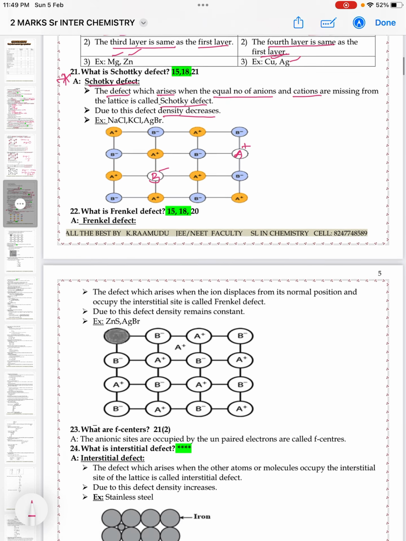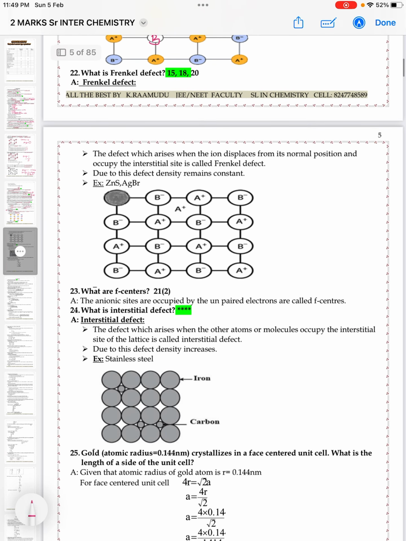Next one is Frenkel defect. This is also a very important question. The Frenkel defect arises when an ion displaces from its normal position and occupies an interstitial position. That means whatever ion is missing from its site in the crystal, it is occupying an interstitial position in the crystal. That is the reason there is no change in density; it remains constant.